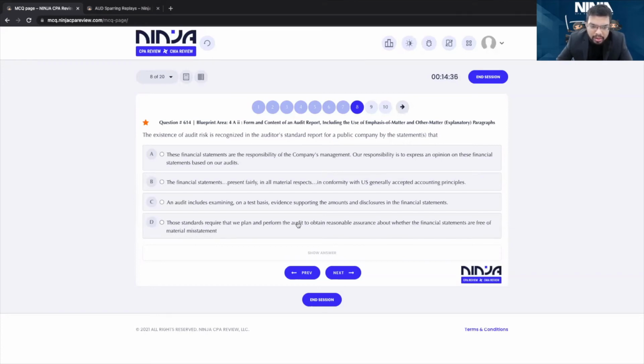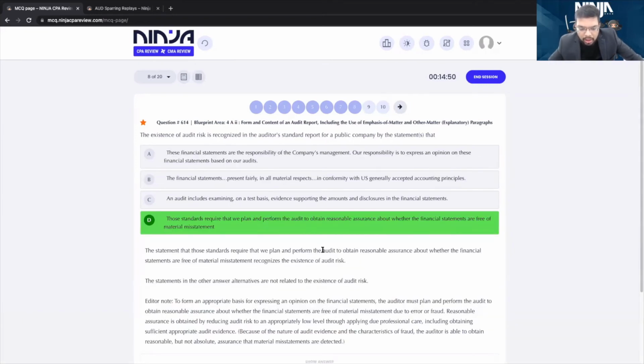Those standards require that we plan and perform the audit to obtain reasonable assurance. The fact that you have mentioned reasonable assurance, why reasonable assurance? Why not absolute? Because there is audit risk. So this statement talks about the existence of audit risk. We are giving reasonable assurance because there is audit risk. The answer is D in this case.